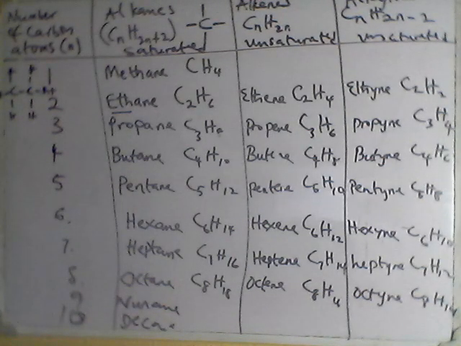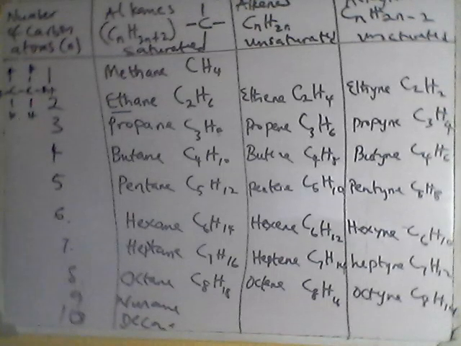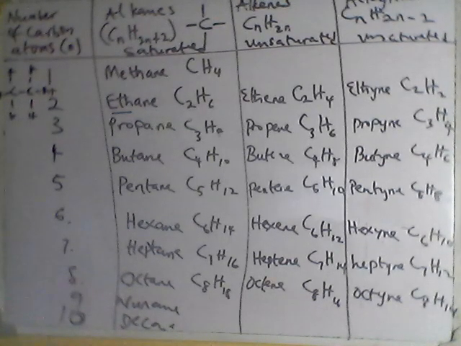So physical properties of hydrocarbons include, number one, they are non-polar and insoluble in water. That's one physical property of hydrocarbons. Another physical property is that they have low boiling and melting points. They are also flammable, very readily burnt. Okay.